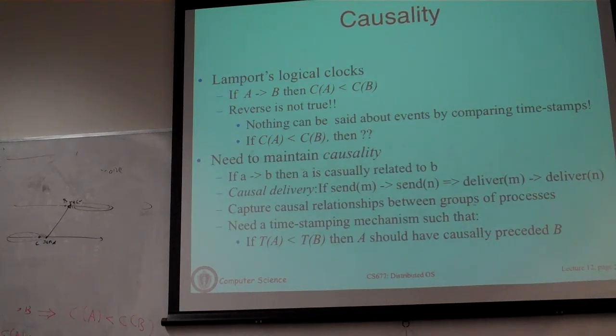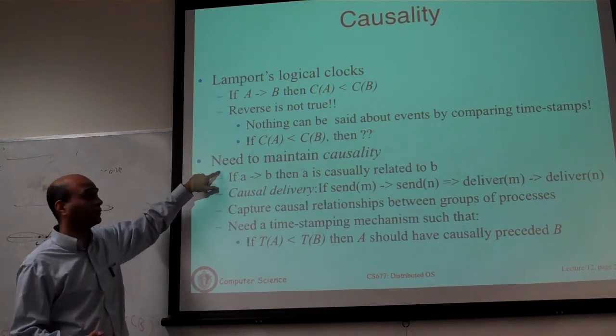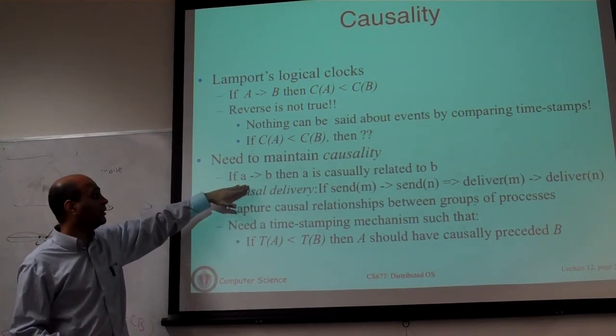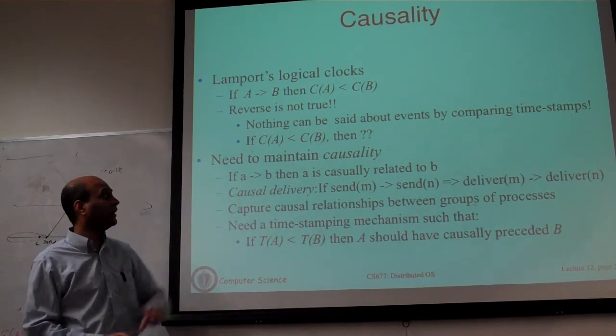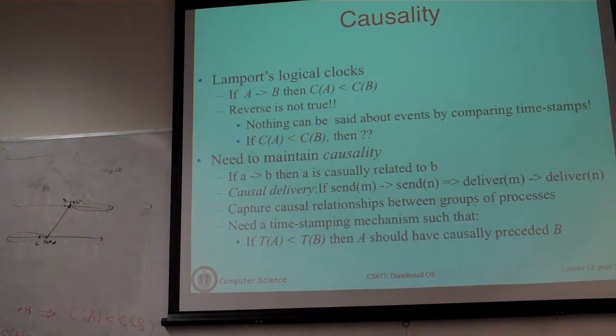So Lamport's clock doesn't do that for us. We need a new algorithm to do that for us. That algorithm that we are going to derive next is what is going to give us this property of causality. We'll say if A has happened before B, then A is causally related to B. Okay. So how do we get this property?